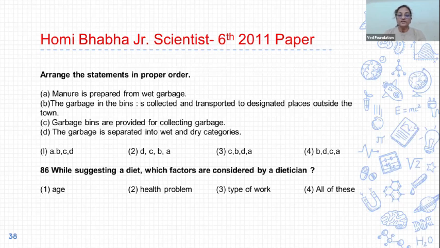86. While suggesting a diet, which factors are considered by a dietitian? And options are 1, age, second, health problem, third, type of work, and fourth, all of these. So correct answer of 86, option 4, all of these. While suggesting a diet, a dietitian considers factors like age, health problem, and type of work.